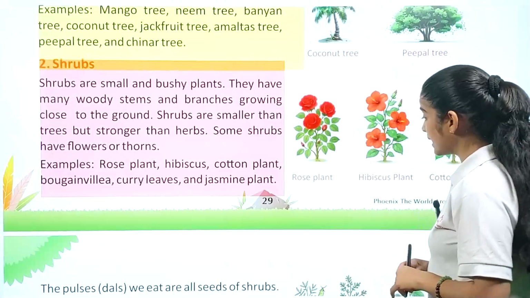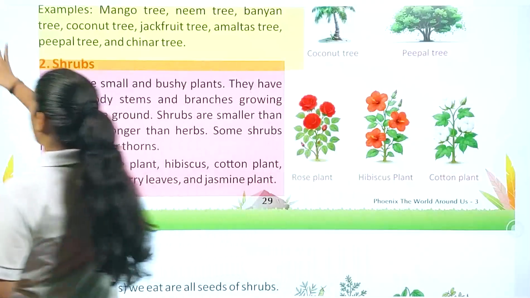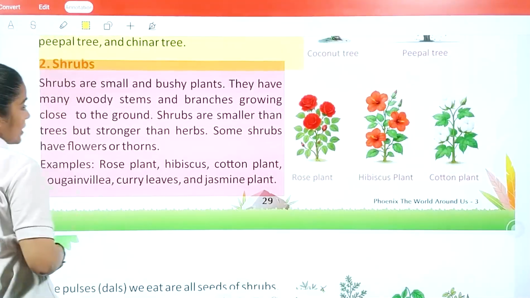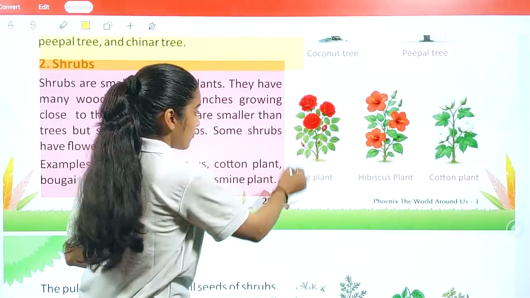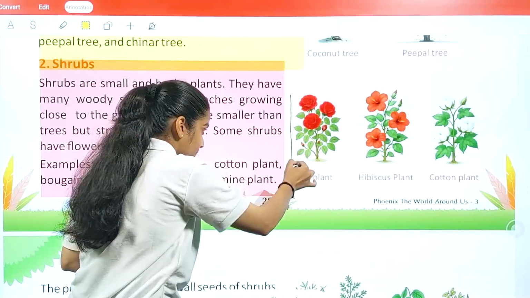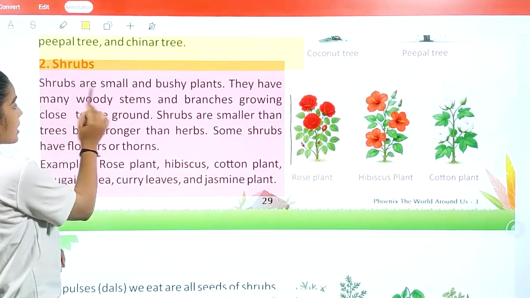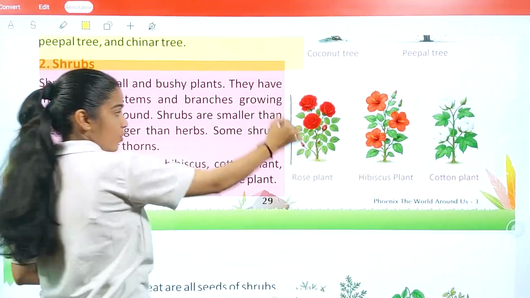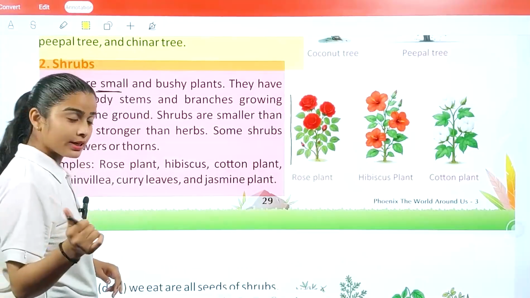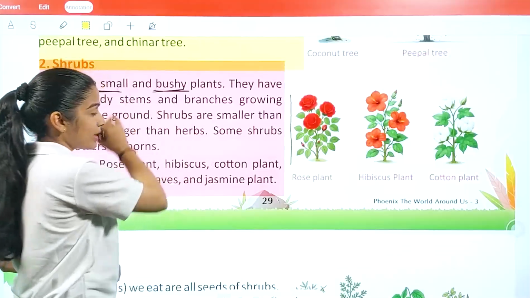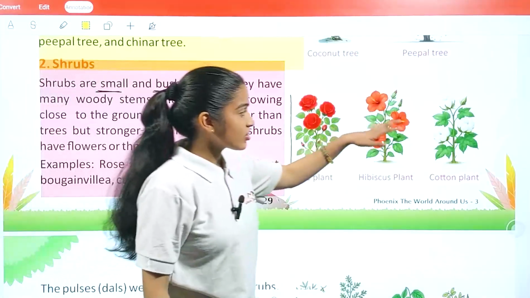So what we understand here, if you've seen the pictures of shrubs, is this part. First of all, their size. Shrubs are small. So these are small in size as compared to trees. Clear? Next, bushy plants. So you see, it is a bushy structure.